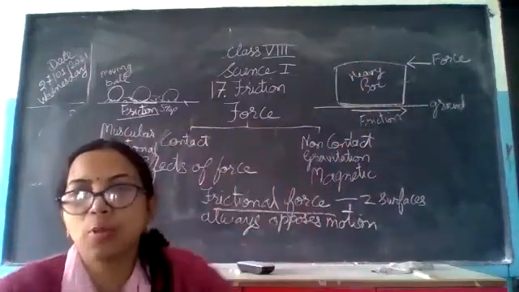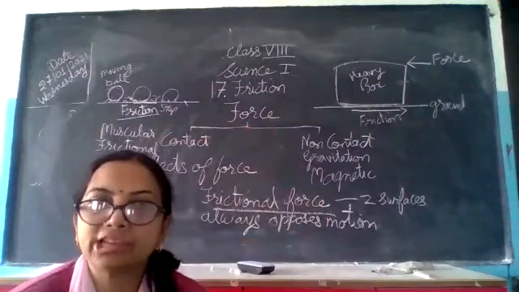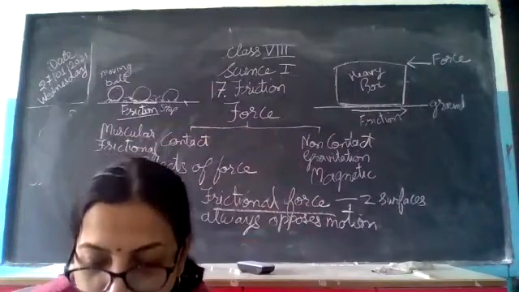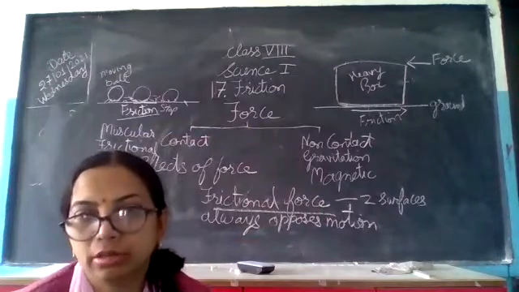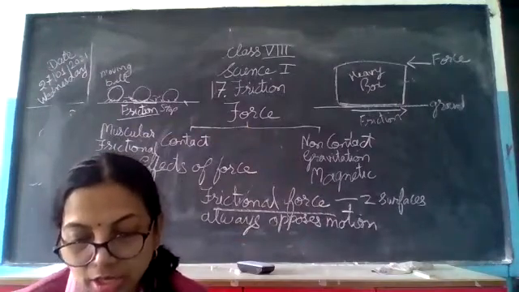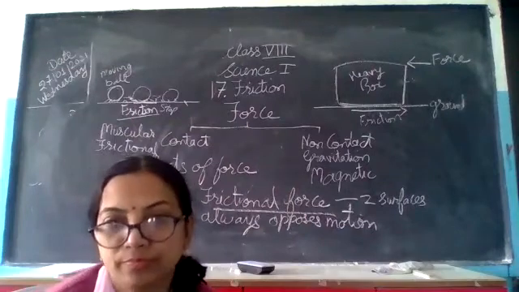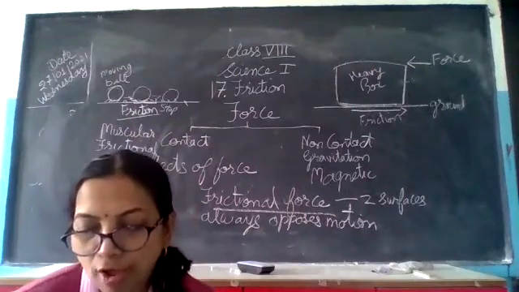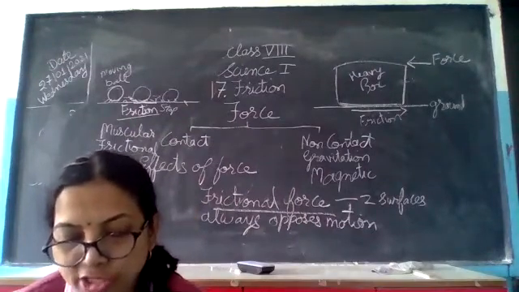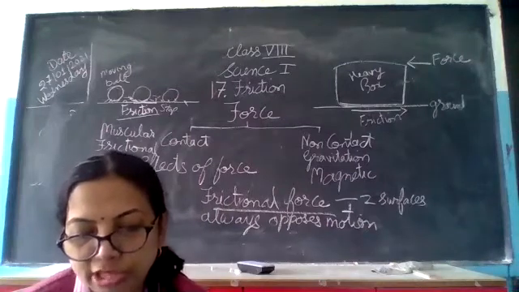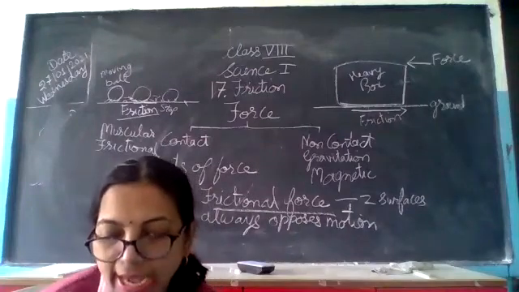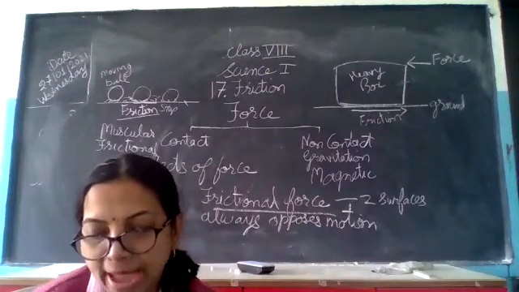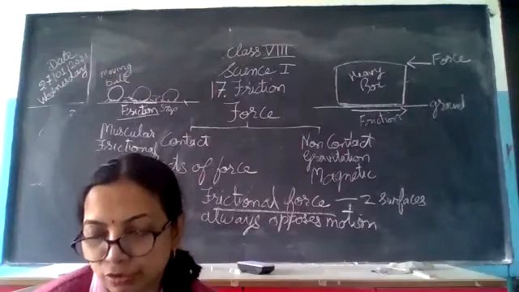You can see the opposite direction of both the forces, and that's why more effort is needed if we want to move that box. So the magnitude, the size, of frictional force acting between two surfaces can be either equal to or less than the magnitude of the applied force.